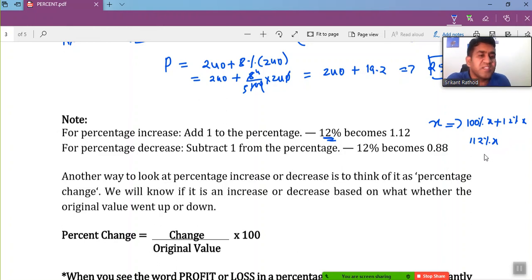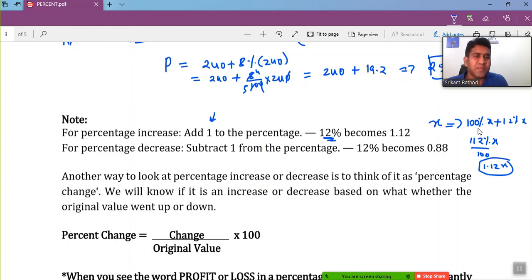While converting this percent into a number, we need to divide it by 100, right? So 112 percent of x can be written as 1.12 of x. Another simple trick: if they are saying a certain value is increased by some percent, convert this percent into a number first. 12 divided by 100 gives 0.12, and add that result to 1.